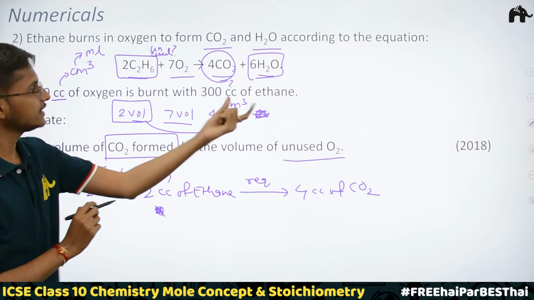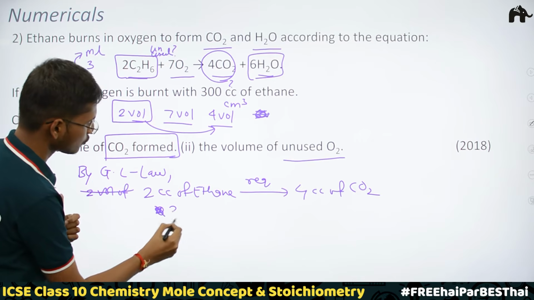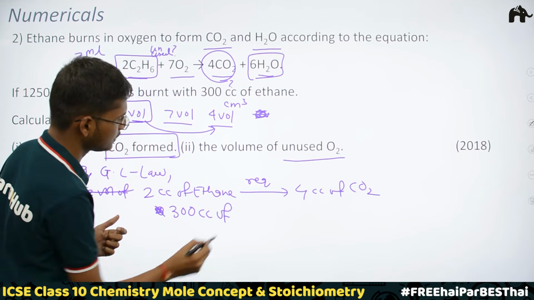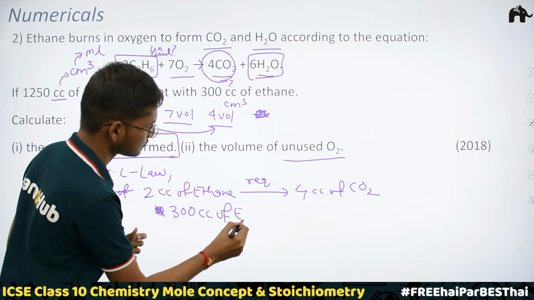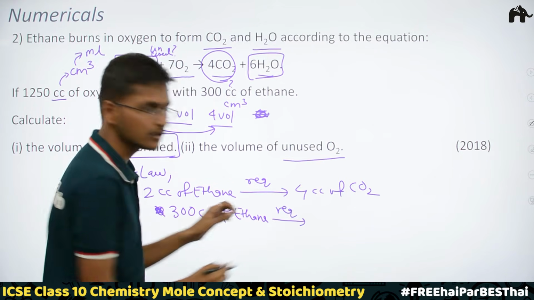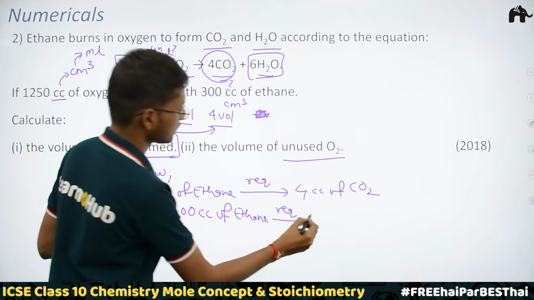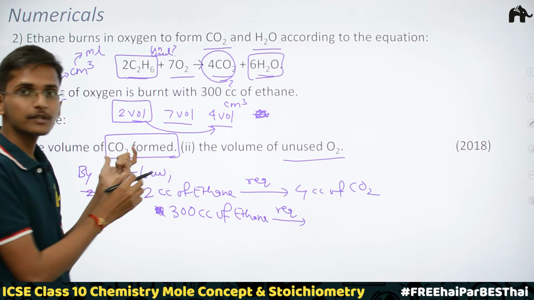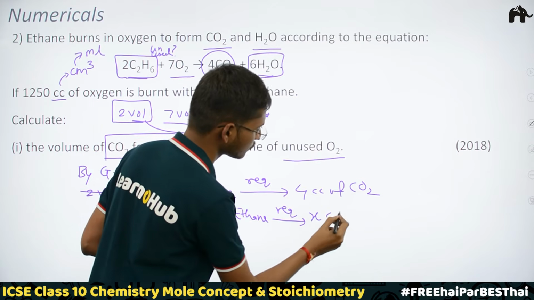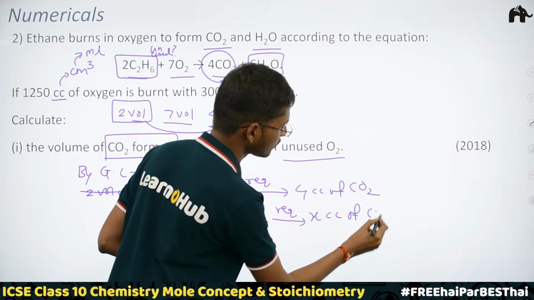300 cc of ethane is getting used. So 300 cc of ethane is then required to produce, now we don't know the volume of carbon dioxide which is formed. That's actually the thing we are going to find out. So I'm writing x cc of carbon dioxide.